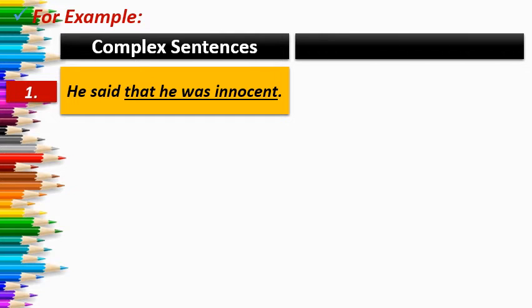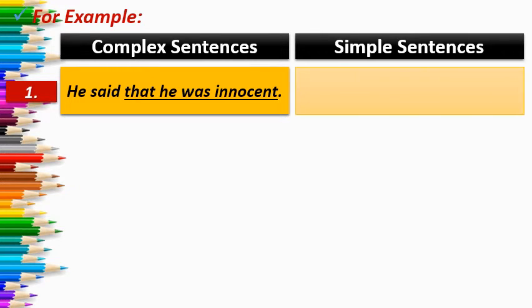So when we convert the same sentence into a simple sentence, the sentence will be, he declared his innocence. So what we have to do, here we will not split the sentence into two parts, no. Two ideas, no. Here we have to merge both the ideas in one sentence to make one independent clause, one simple sentence.